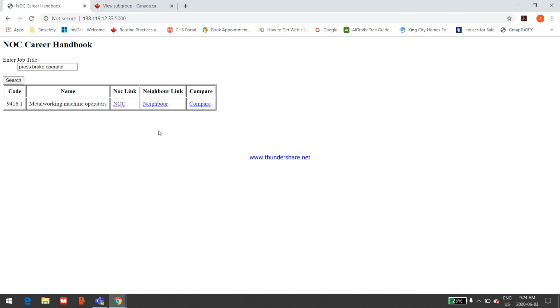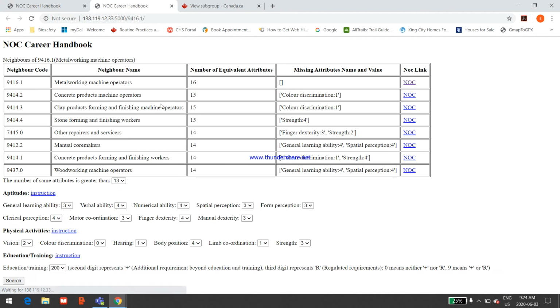Now another function that we have is the neighbour link. With the neighbour link, if we click, we get a list of job titles which shows us the jobs that are most similar to the original job, the target job of metalworking machine operator.